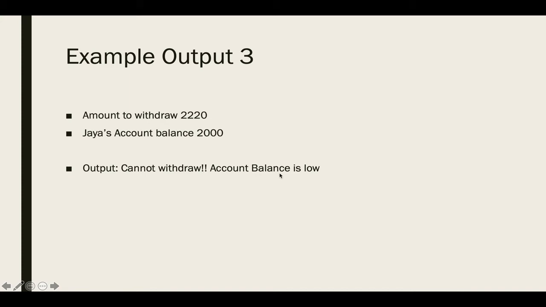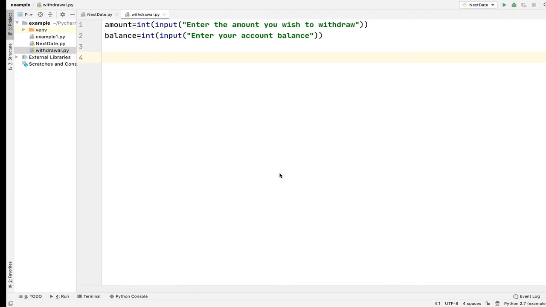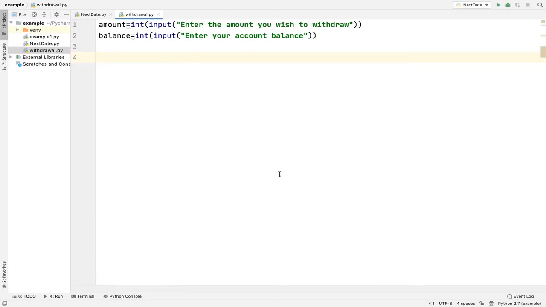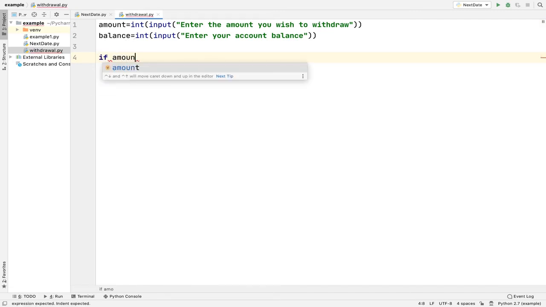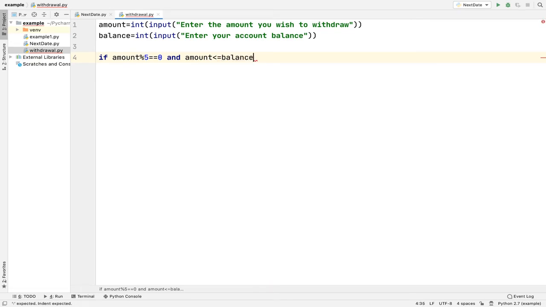So now let us proceed to the program. Okay, so I have already taken the input of amount and balance. Now I will write the if conditions. The first if condition will be if amount is a multiple of 5, that means if amount mod 5 is 0, and amount is less than or equal to balance minus 0.5.